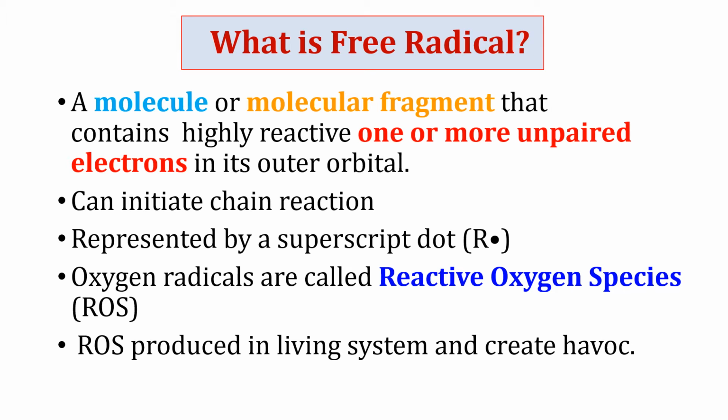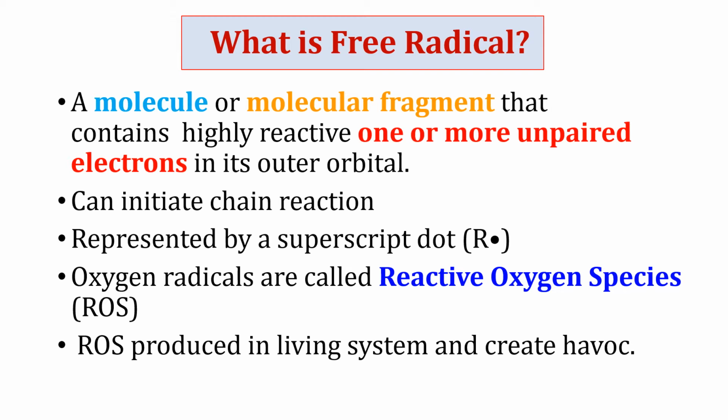Oxygen radicals are called reactive oxygen species. The term ROS include all unstable metabolites of molecular oxygen that have higher reactivity than oxygen molecule, like superoxide radical and hydroxyl radical, and non-radical molecules like hydrogen peroxide.